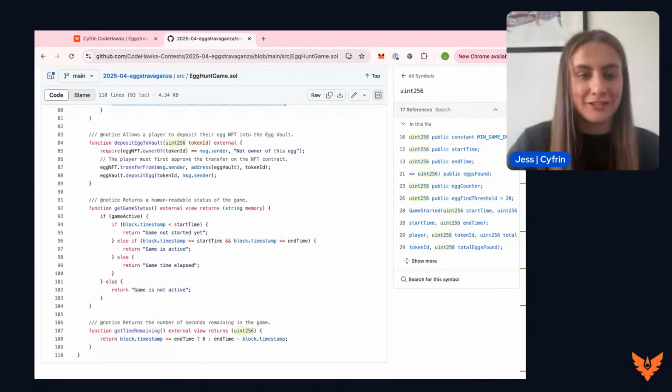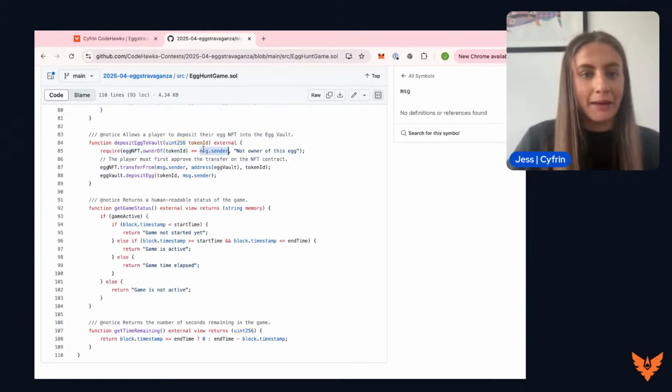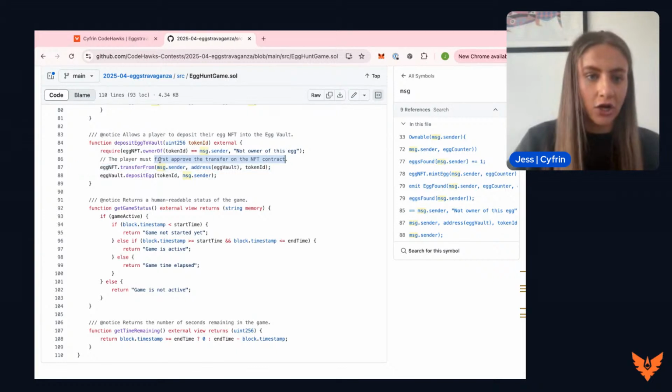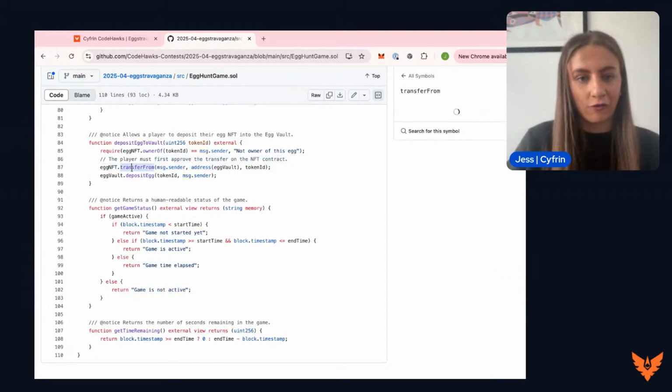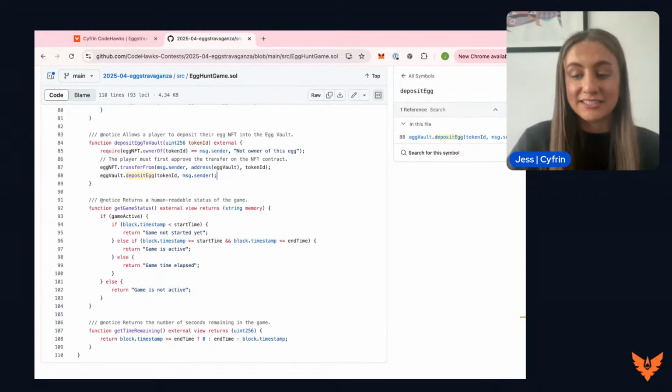So this function allows us to deposit eggs to the vault. It takes the token ID. Essentially, what we need to do is send the egg NFT to the vault. So it allows the player to deposit their egg NFT into the egg vault. First of all, we're going to make sure that the owner of the token that's being sent is the message sender, and the player must first approve the transfer of the NFT contract. So the egg NFT transfer from egg vault deposit egg there. Those functions will be called, and we'll deposit the egg into the vault, which is the next contract we'll be looking at.